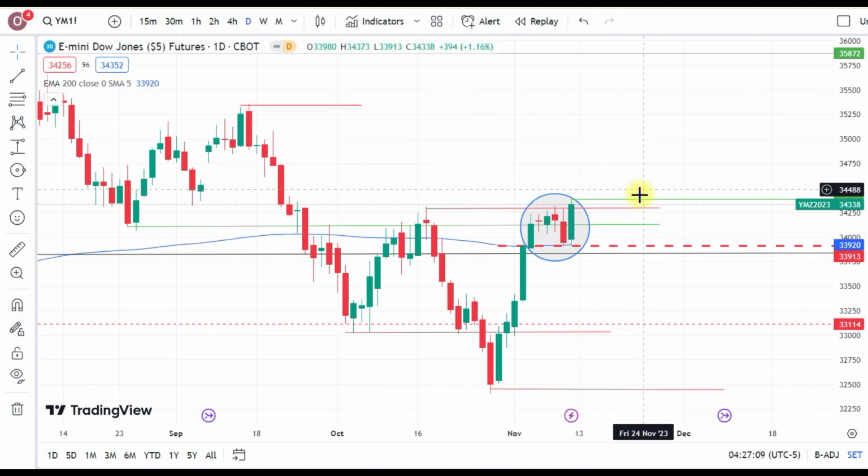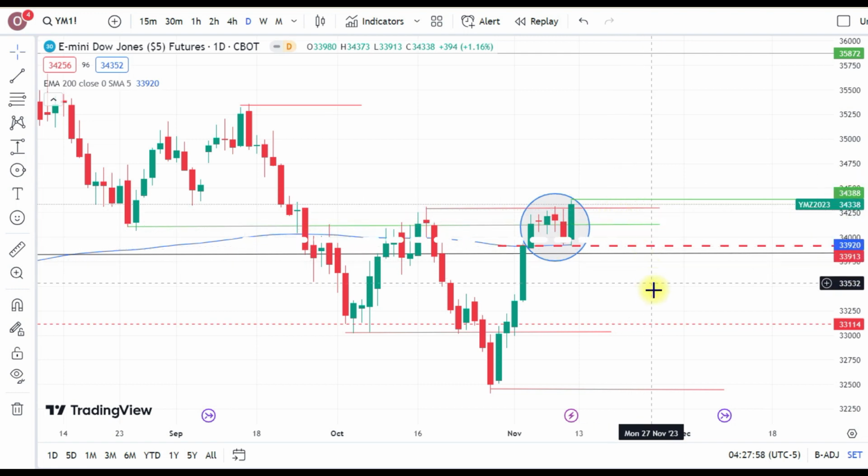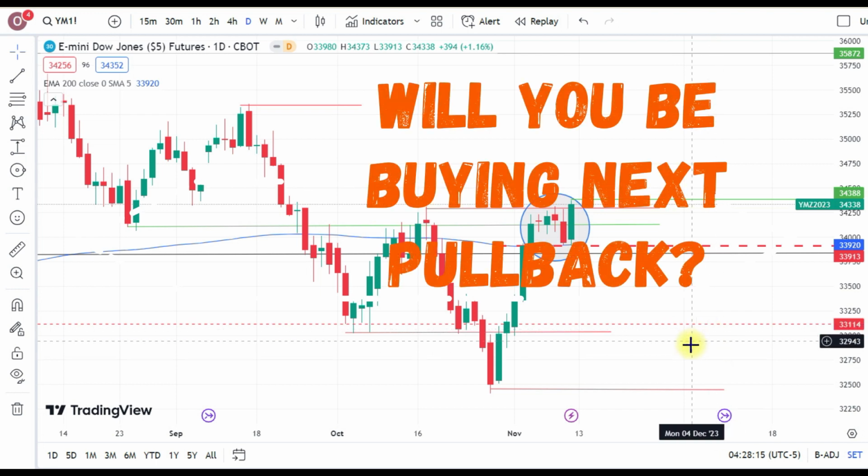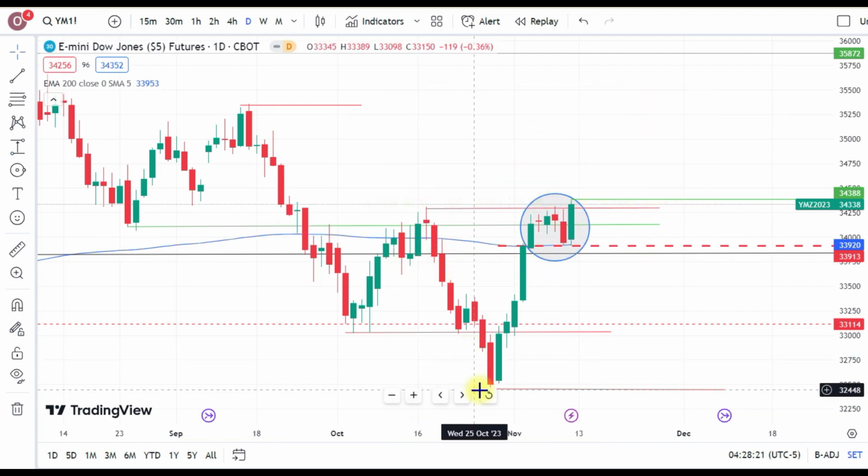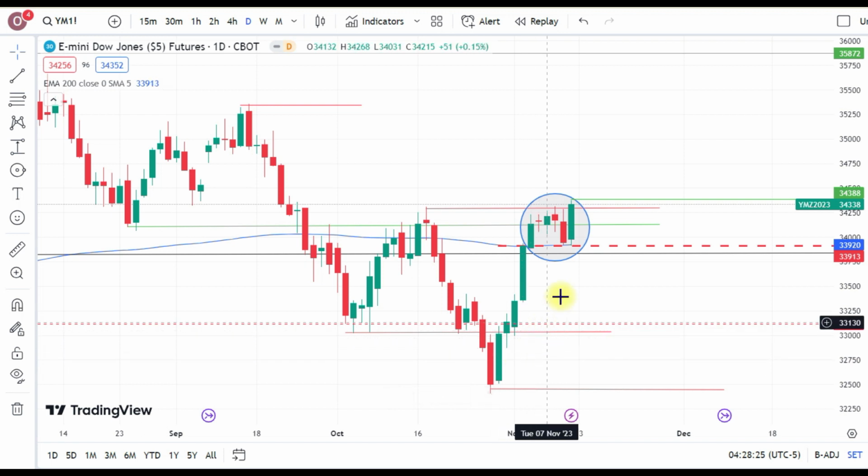You know, you shake out the shorts, and the lower it goes, the more sellers will come until we get to some level and they will all start covering. And the question is, will it be below this point? And I think when the market makes a lower low and bounces off for 2 weeks straight up like this, that any weakness will be bought. They'll be buying it right here.